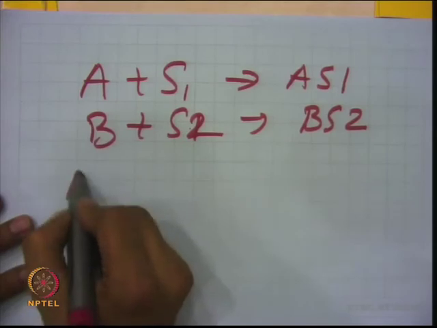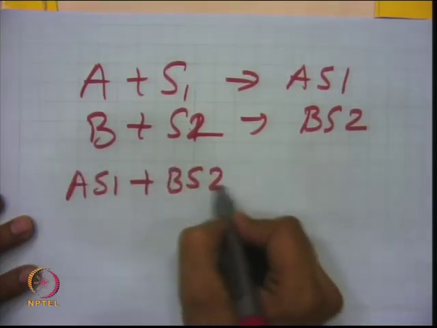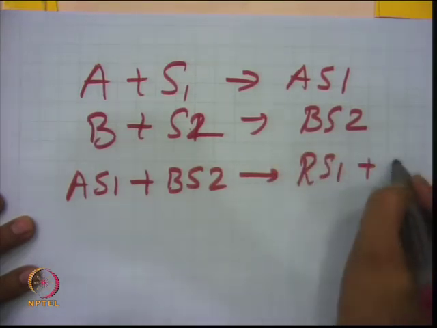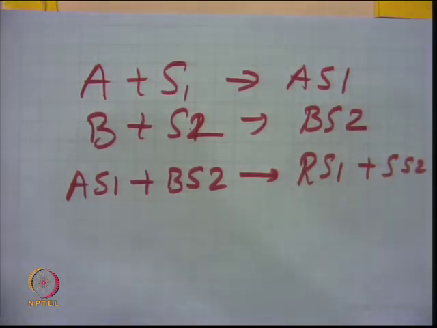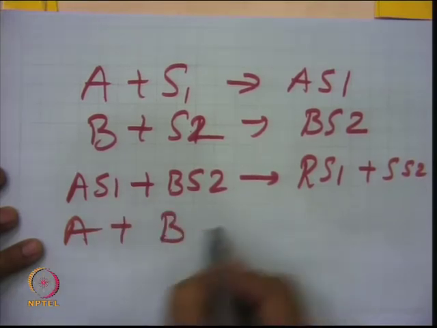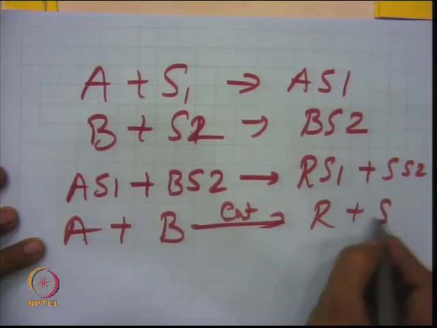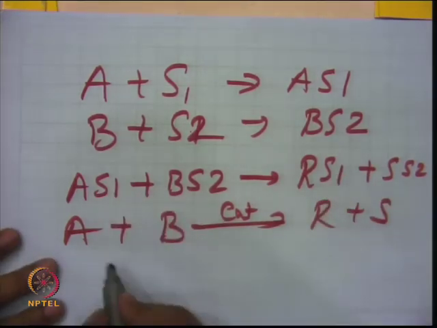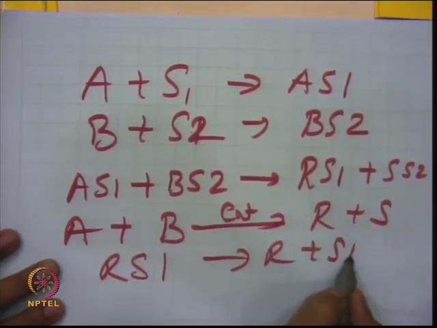And then these two, AS1 plus BS2, react and give you RS1 plus SS2, where R and S are your products. So the reaction is something like this: A plus B over a catalyst is transformed to R plus S. So this RS1 now will desorb, giving you R plus S1, and the site is free, right.